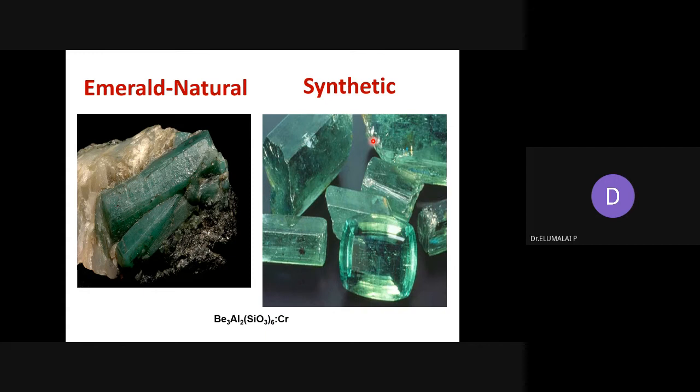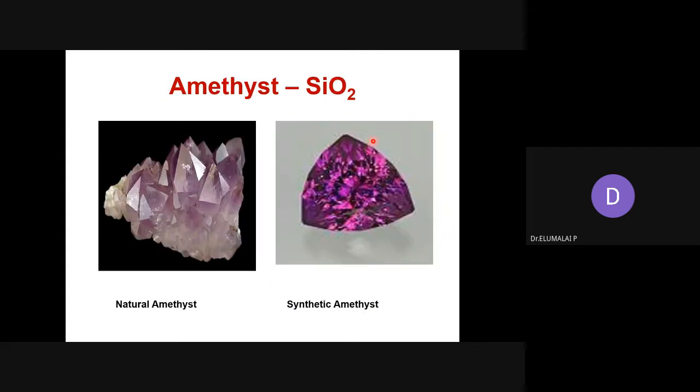Not only emerald, amethyst, fascinating crystals, stones, which are embedded in the ornaments. They need not be only made up of zirconia, but can be made up of even amethyst. Naturally occurring amethyst, how it looks, but synthetically grown by means of hydrothermal.